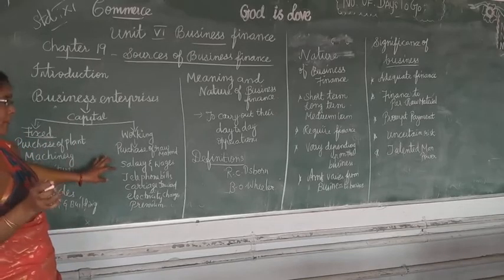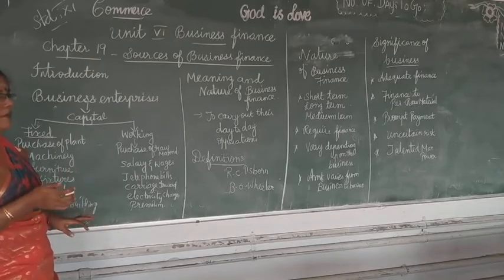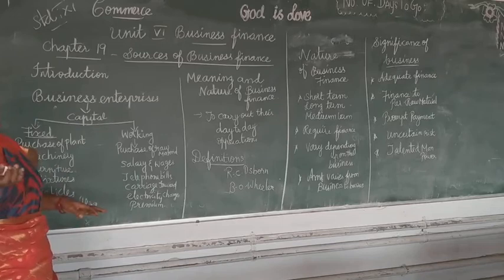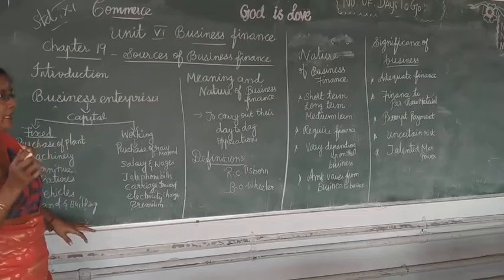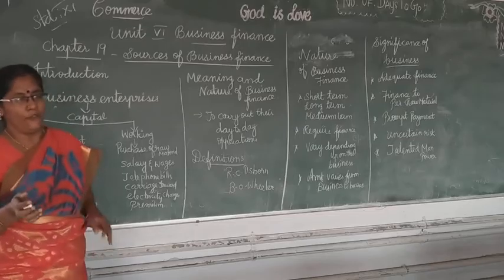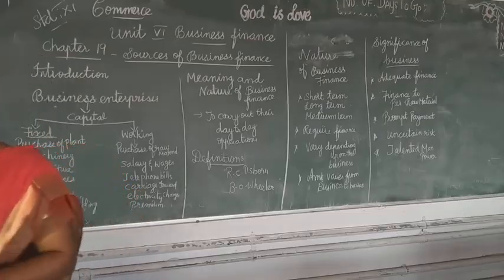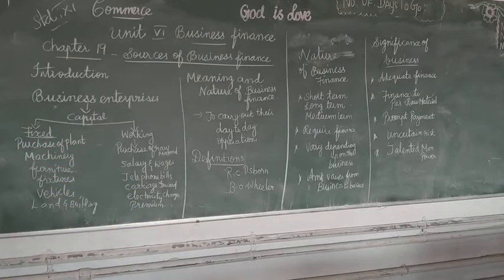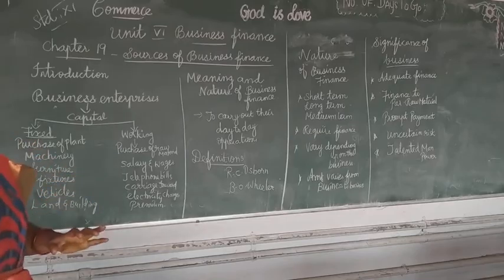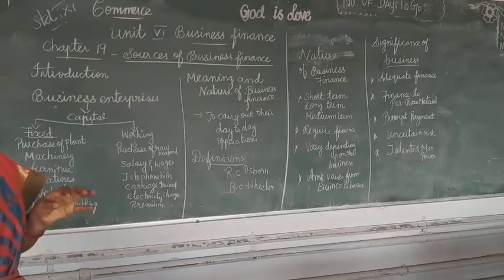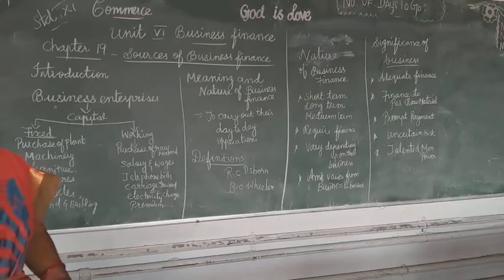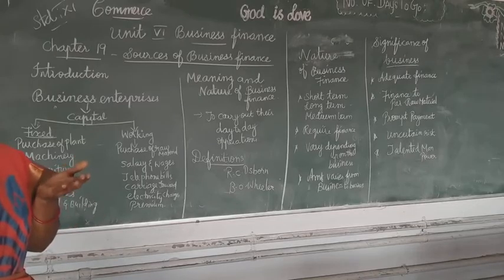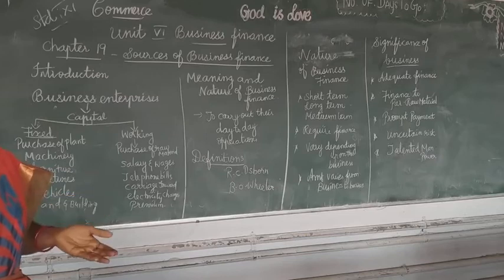So, purchase of raw material, we have to give salary and wages, we have to pay the telephone bill, we have to bring all the raw materials to our business premises. For that, we have to pay carriage inward and electricity charges, and premium. If you have taken an insurance policy, for that we have to pay the premium. So these are all the working capital we have to meet. We will invest capital, isn't it? In accounts, the first sum says: commenced business with cash rupees 5 lakhs. So capital is the main thing to start a business enterprise.